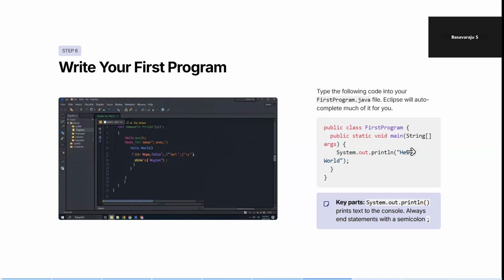So this is your first program, which is just printing a message called Hello World. As we know, System.out.println prints text to the console. Always end the statement with a semicolon. Whatever statements you write in the main function, almost all the lines have to be terminated with a semicolon.